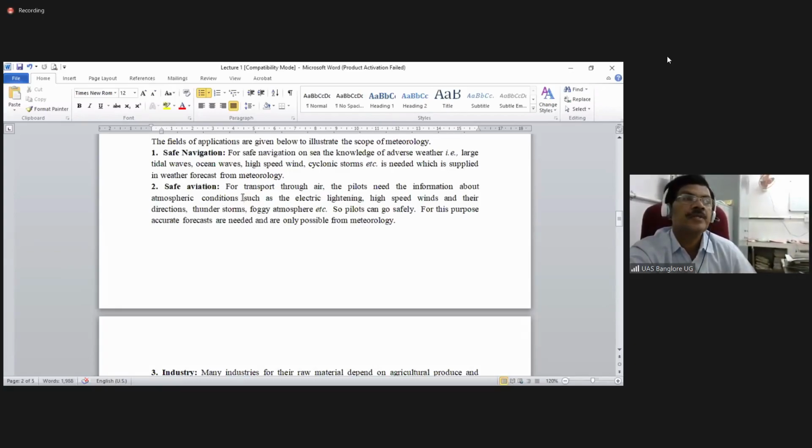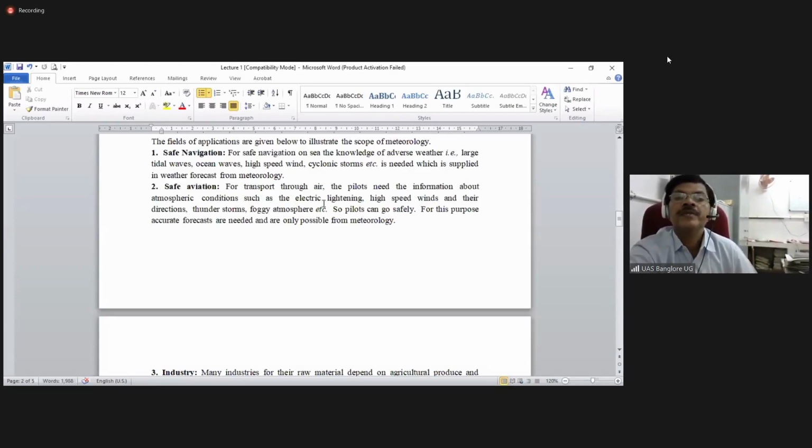That's why every half an hour and every one hour, the pilots keep on asking for the information, and especially at landing and takeoff time. So this is very important. The landing and takeoff time is very important.